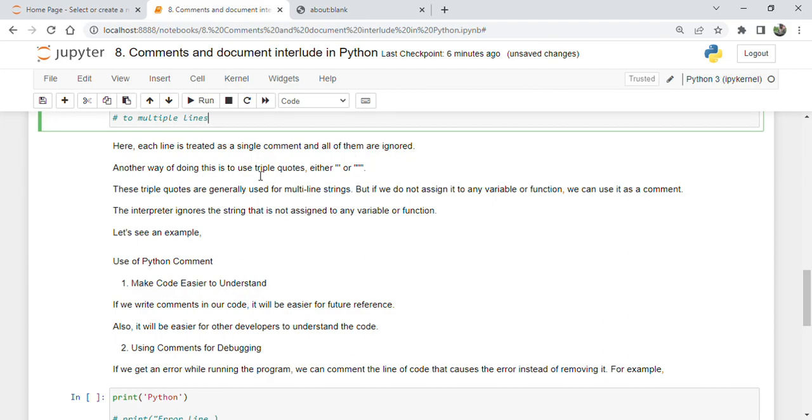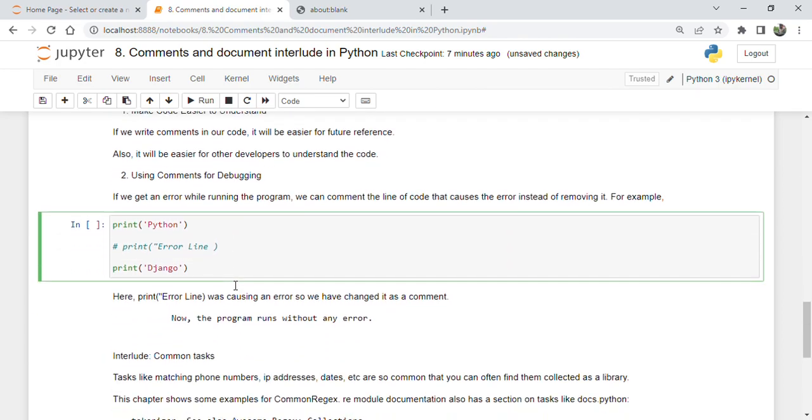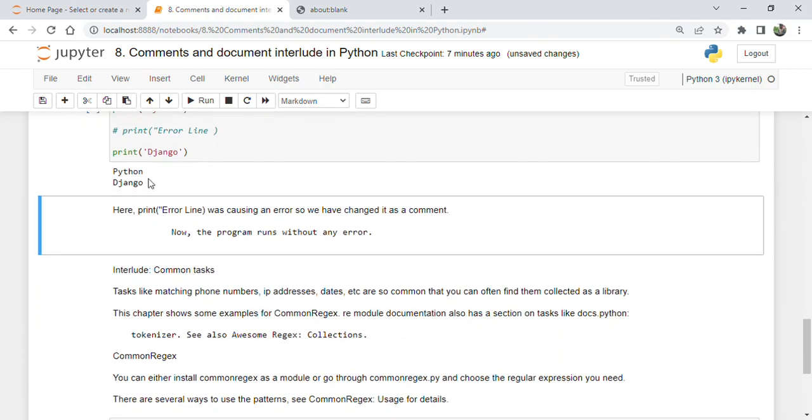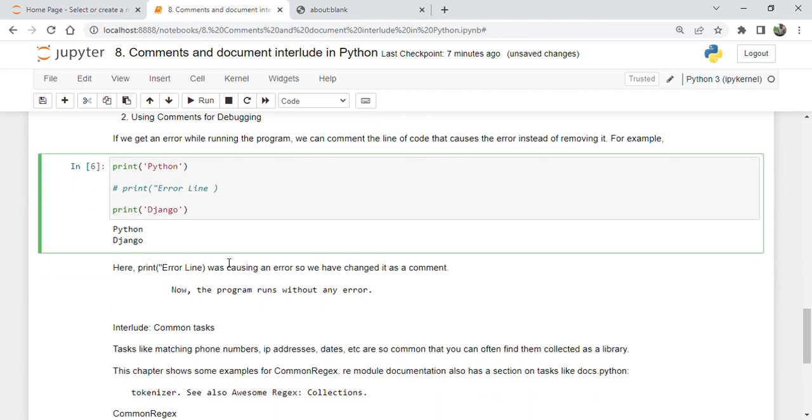Another way of doing this is by using triple quotes. These triple quotes are generally used for multi-line strings, but if you do not assign them to any variable or function, we can use them as a comment. The interpreter ignores strings that are not assigned to any variable or function. Let us see the example here. This comment doesn't affect these lines of code.